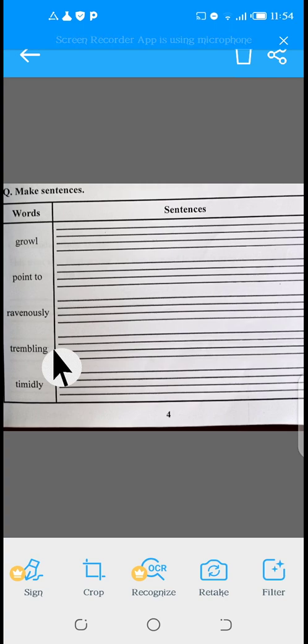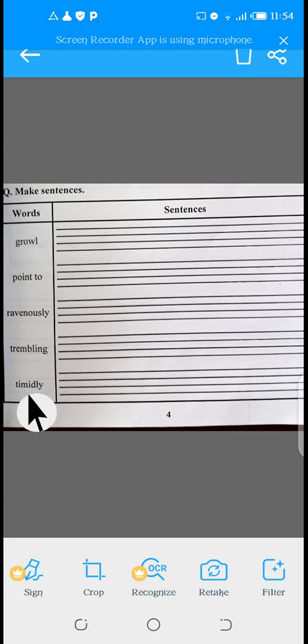Or you can make the sentence like this: I sat there on the stone with trembling legs. Or Pip sat on the stone with trembling legs. In this way you can make the sentence of trembling.